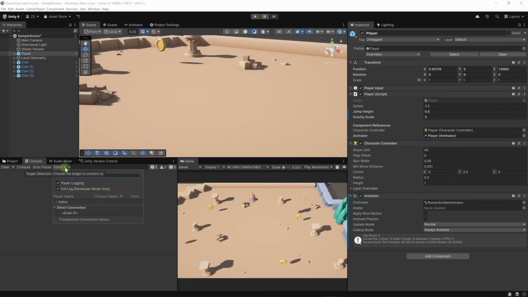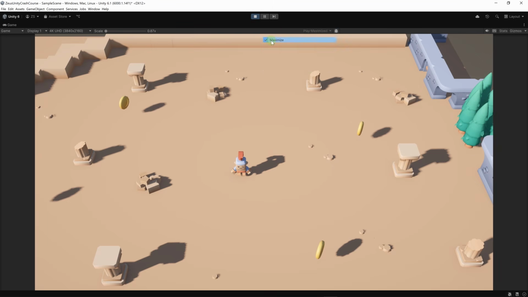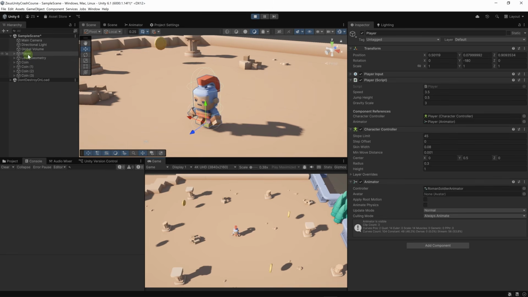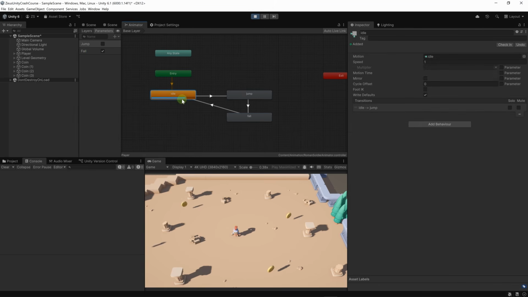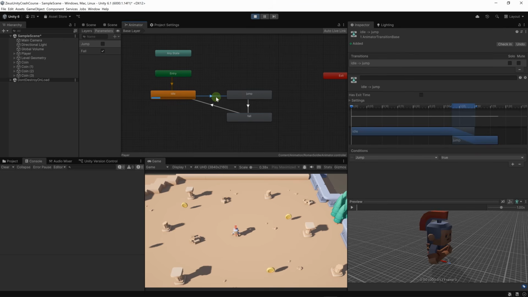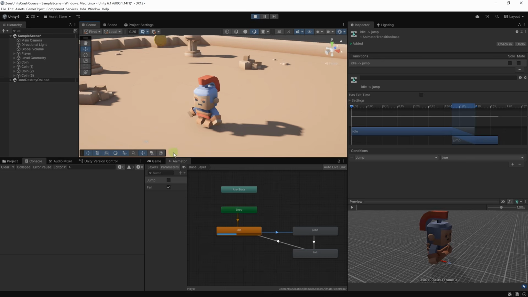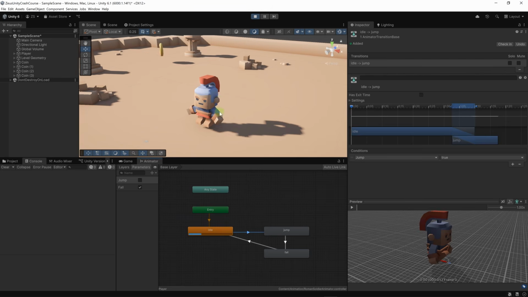By the way, you don't have to always clear the console. It automatically clears itself on play. Let's run the game. And let's right click, maximize. With our player character selected, let's click on the animator, and I can see that it's playing the idle animation. And of course, it's not going to play fall because we have no transition from idle to fall. The only way to change the idle state is through this transition. Jump needs to be true. Okay, let's dock this animator here actually, so we can see the animator and the scene view simultaneously.